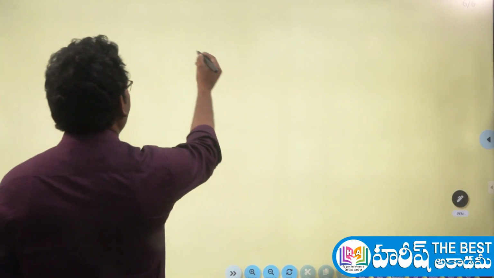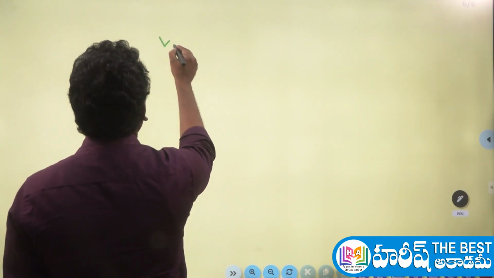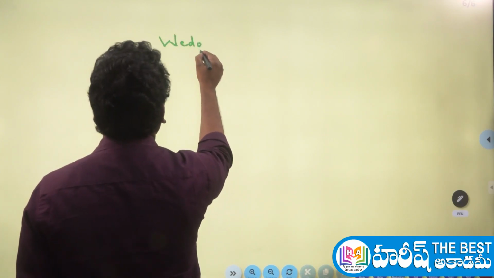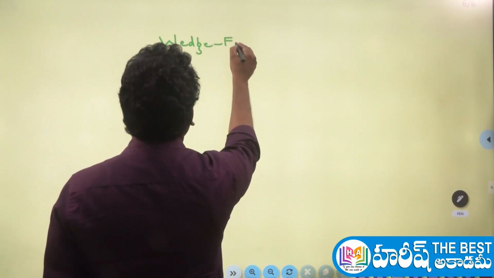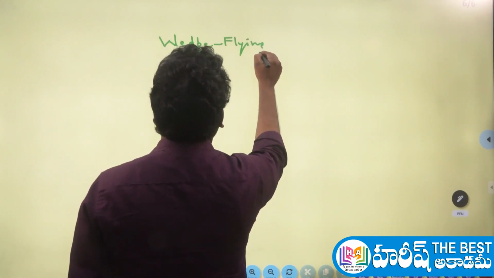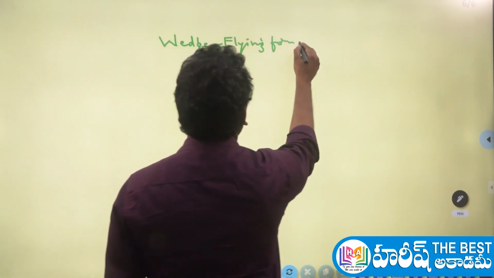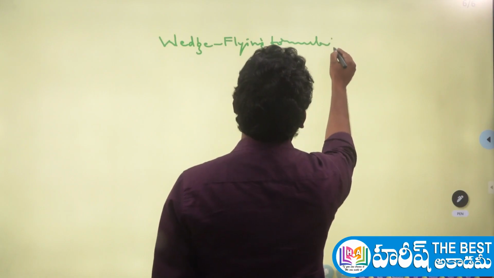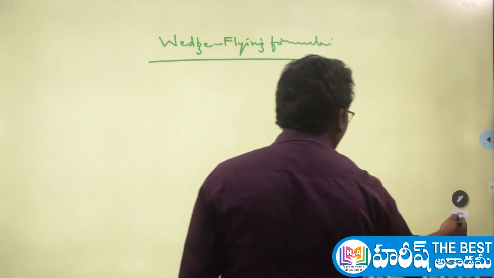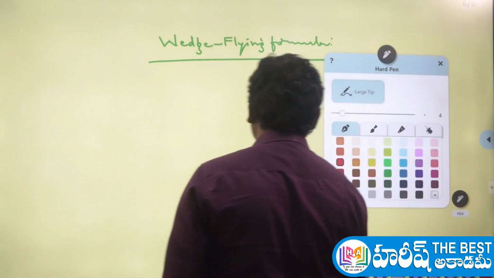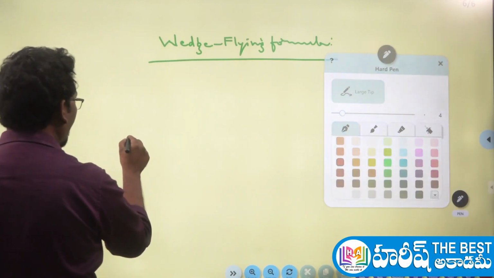For example, in case of the wedge flying formula, what to do? Let me show you here how to do that. Consider this is a carbon atom.